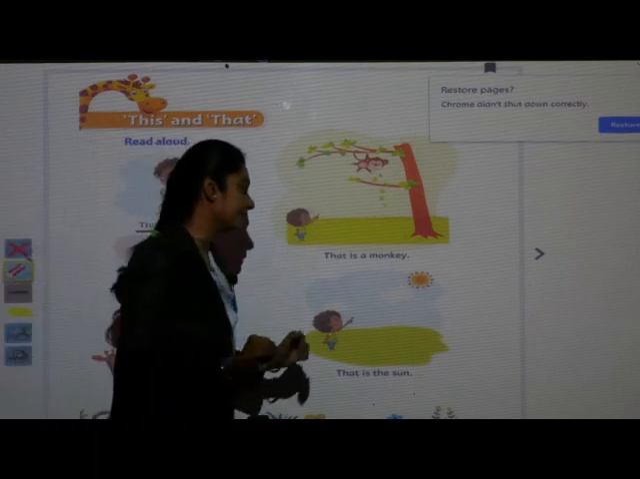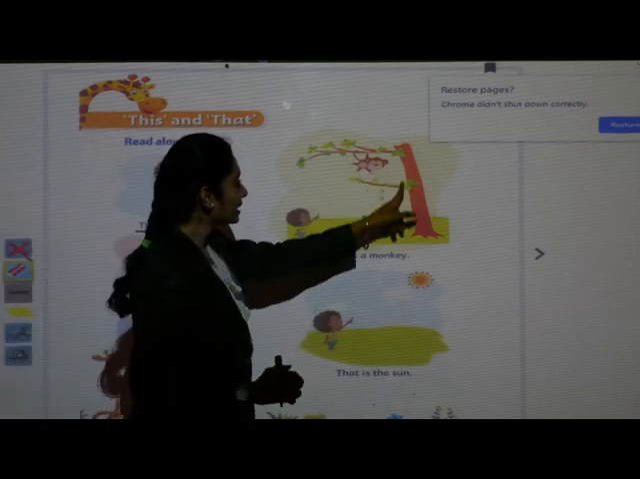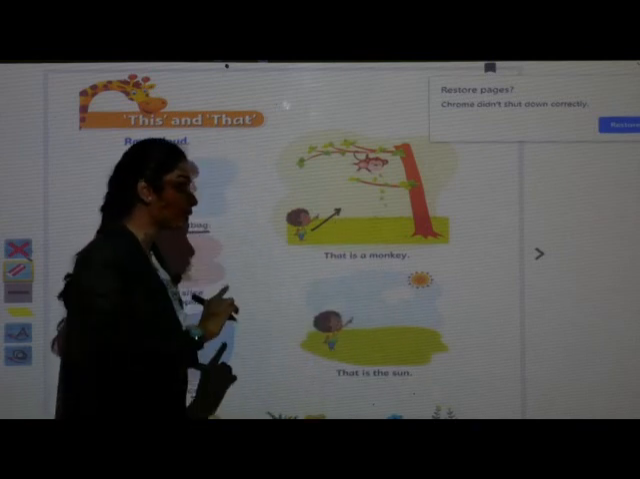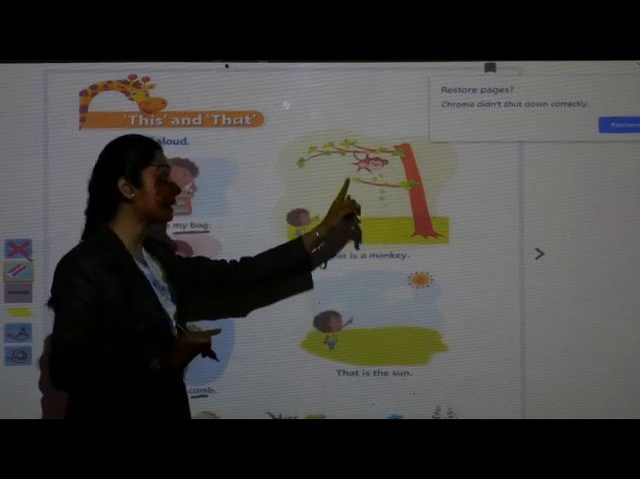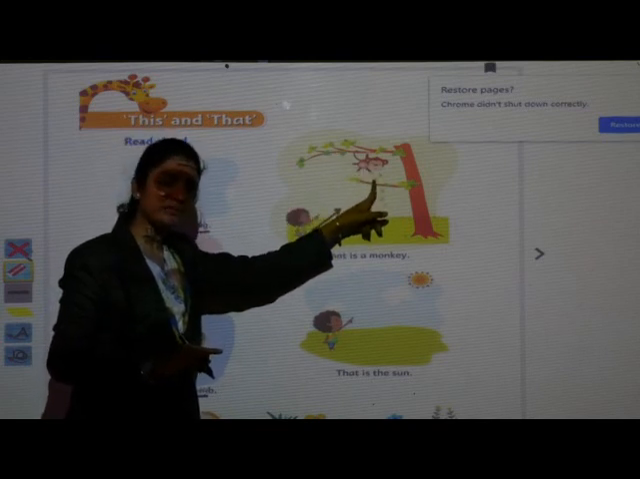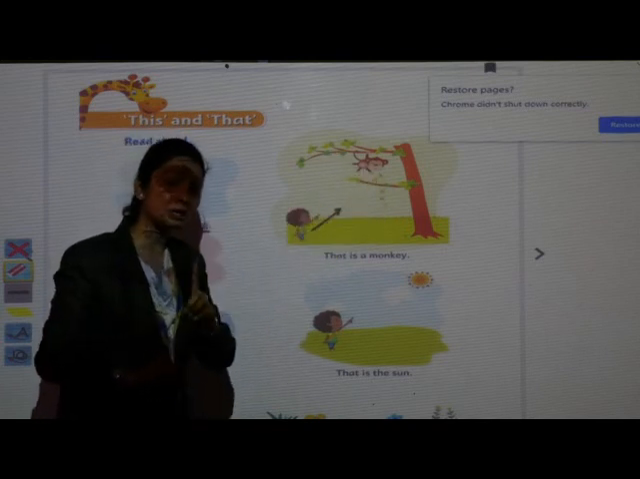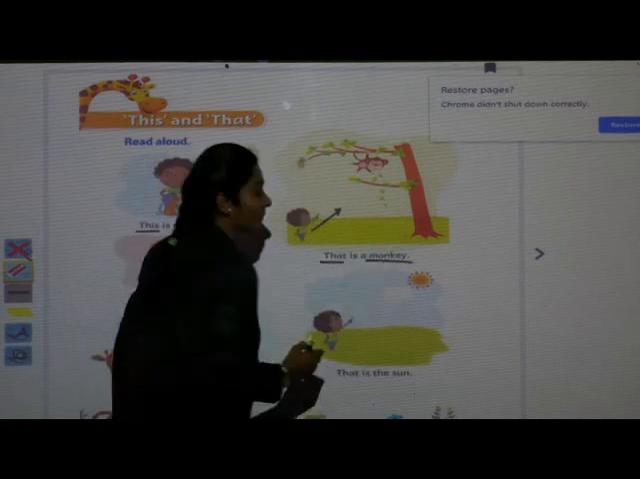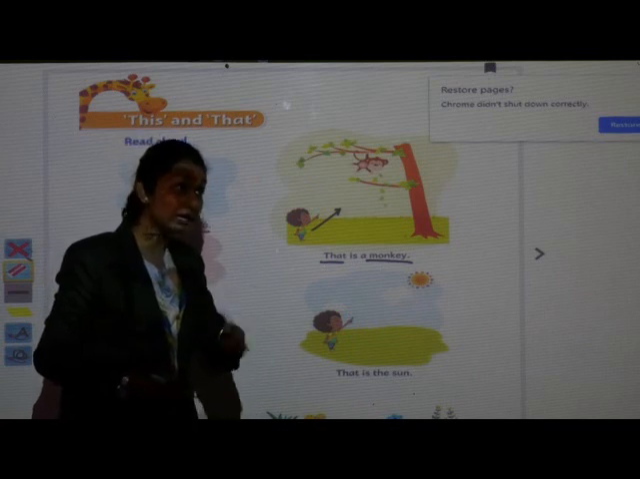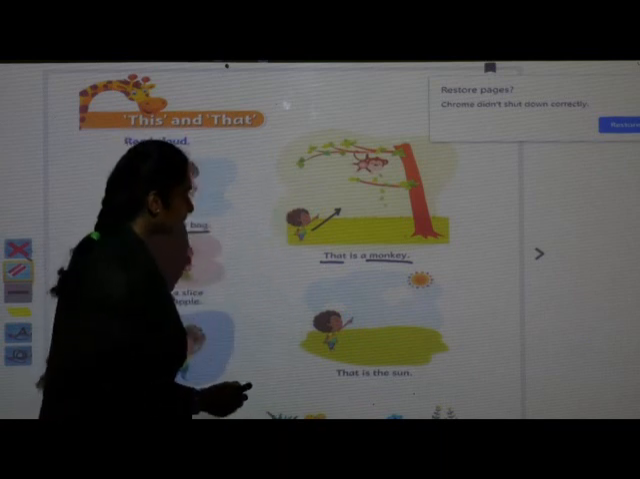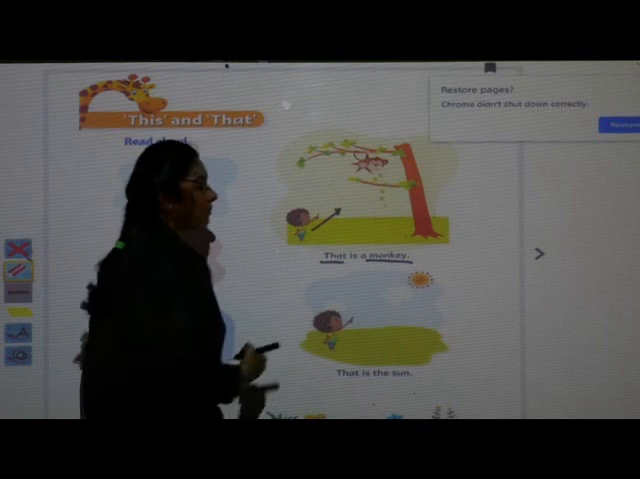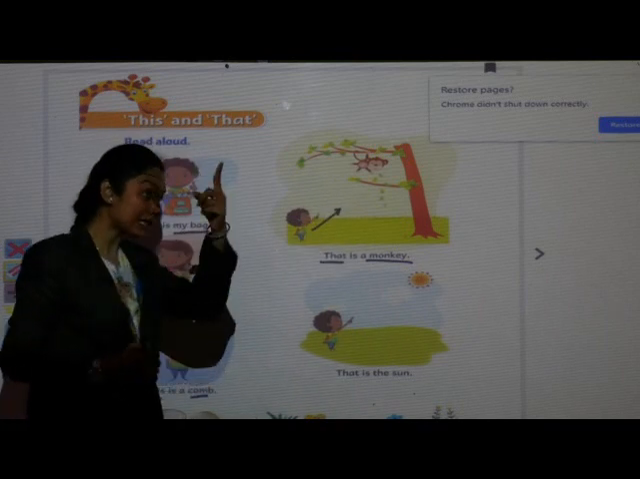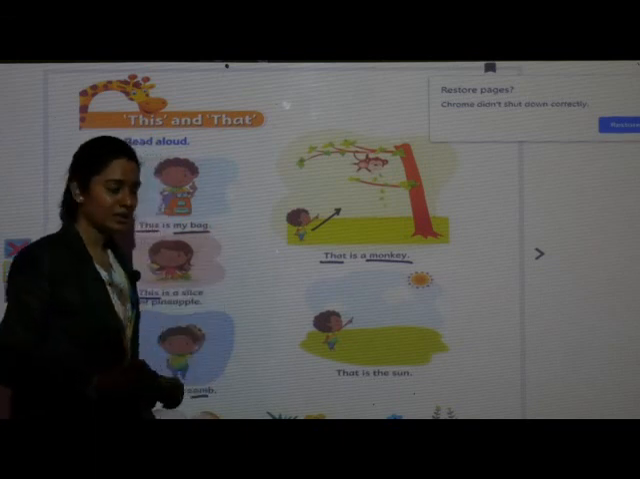ओके कम टू दिस साइड. नाउ सी चिल्ड्रन, कैन यू सी दिस? सी ही इज पॉइंटिंग देयर. Why is he pointing there? Because he is talking about a particular thing and it is in a singular form. Many monkeys are there? No, only one monkey is there. So what he is saying? That is a monkey. Where is the monkey? That is a monkey. Okay, which is far from him. Yes, so he is pointing to that monkey and saying that is a monkey. वहाँ पे monkey है.